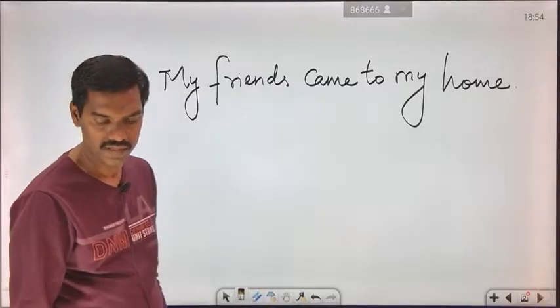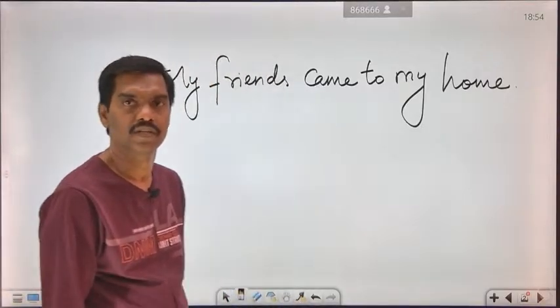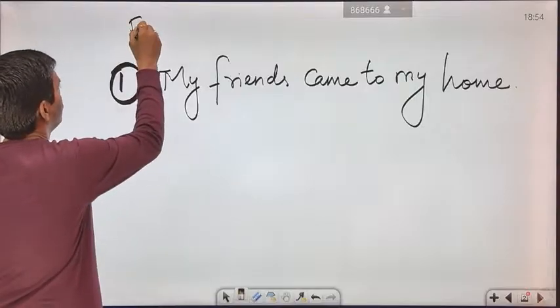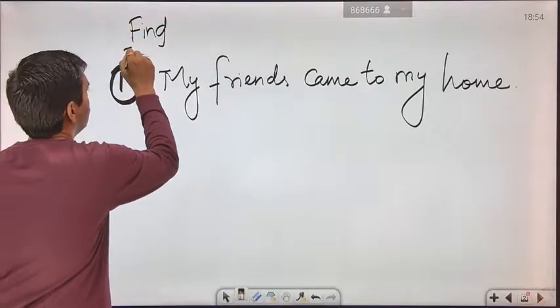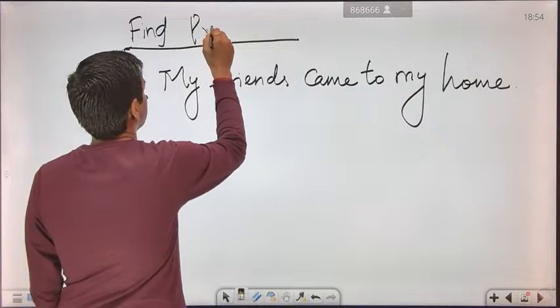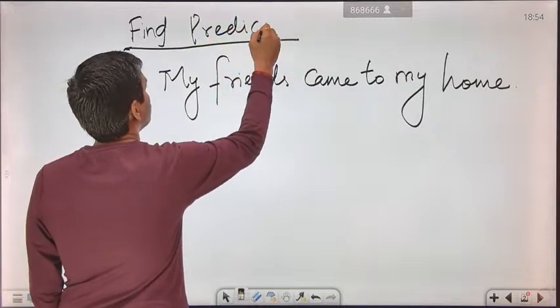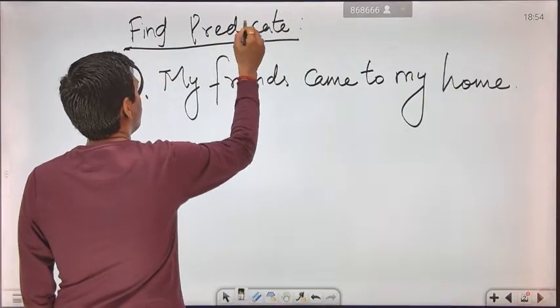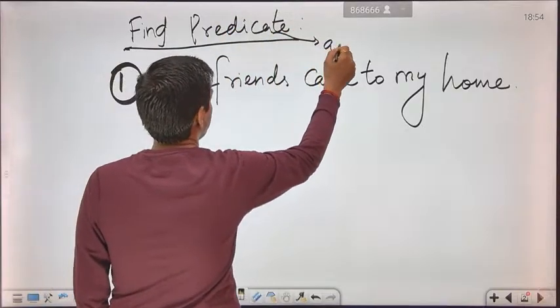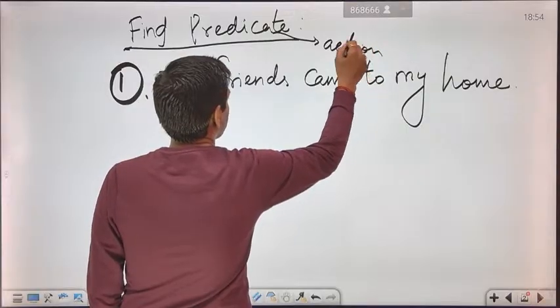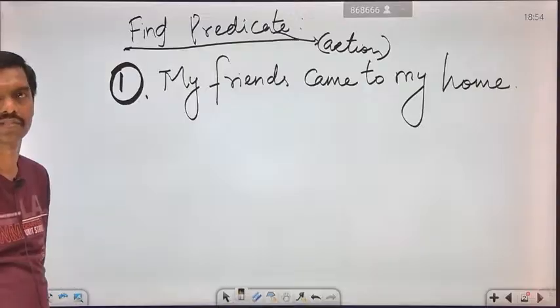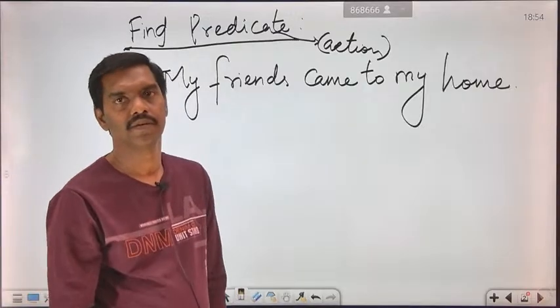This is one of the examples. Here we are going to find the predicate. So what is a predicate? A predicate means the action which takes place. The action which takes place in the particular sentence is said to be a predicate.